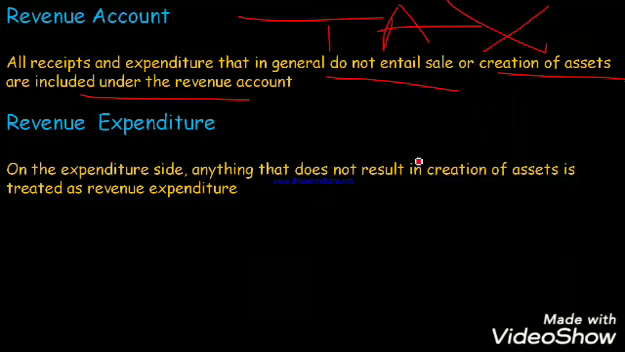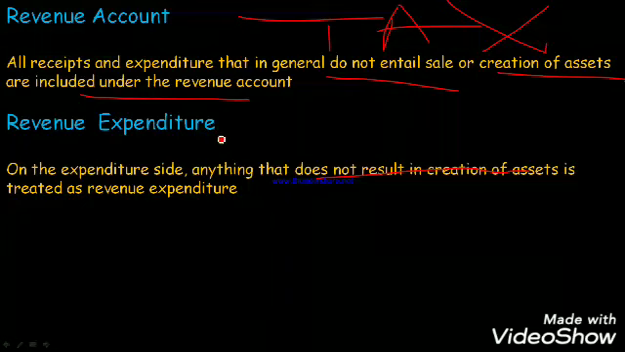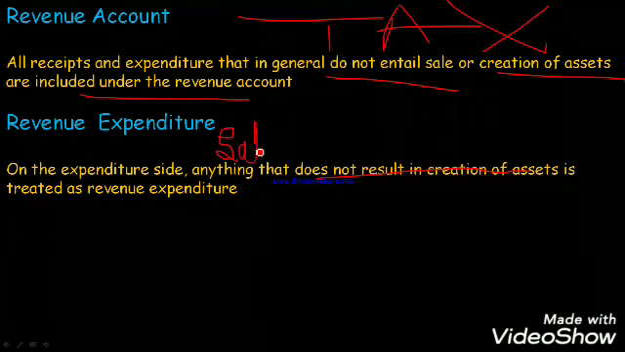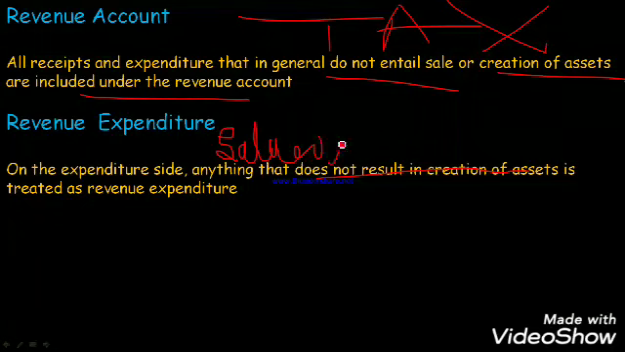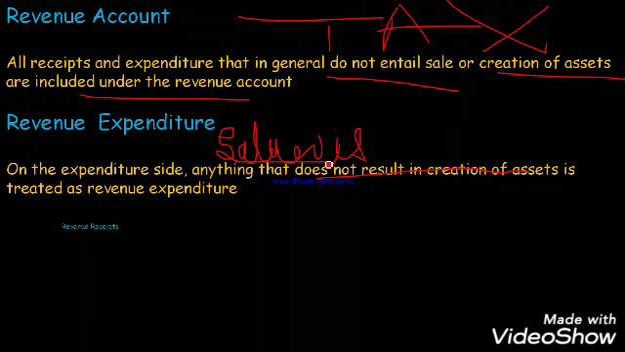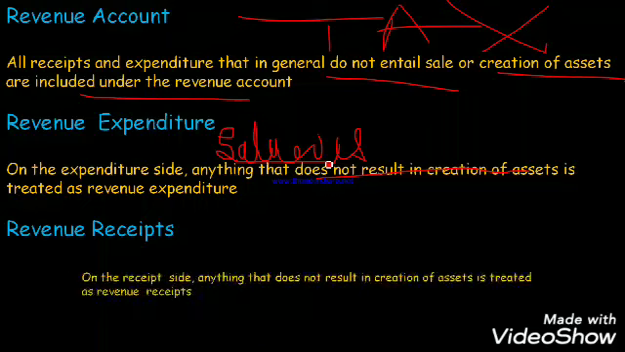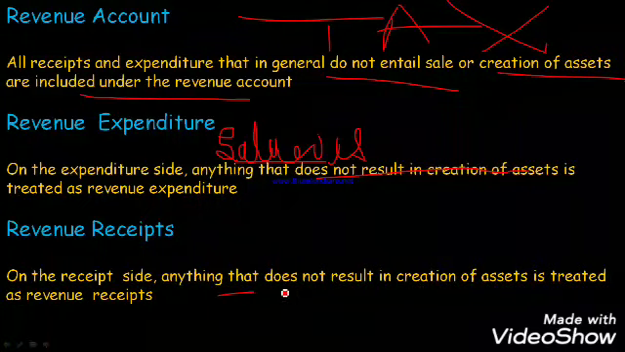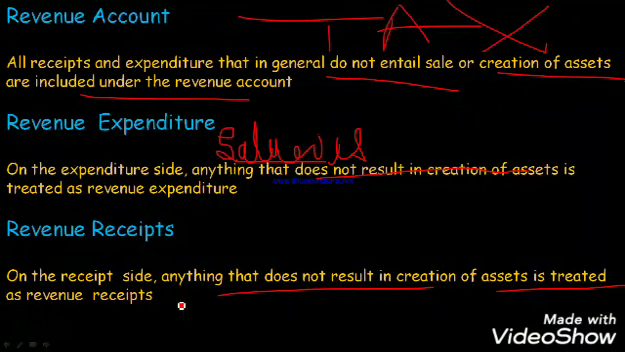Now let's talk about revenue expenditure. Same thing: it doesn't create assets. For example, salaries. Okay, is it making any kind of asset? It is known as revenue expenditure. Now let's talk about revenue receipt. It is the same concept. Anything that does not result in creation of an asset is treated as revenue receipt.